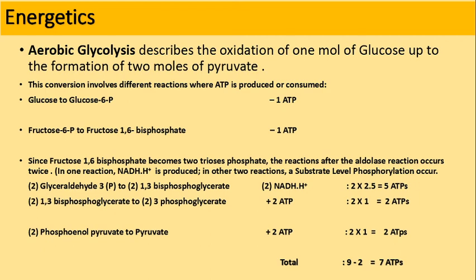Then what is the biomedical significance of the glycolytic pathway? Glycolysis is a principal route for glucose metabolism, and it is the main pathway for the metabolism of fructose, galactose and other carbohydrates derived from the diet.